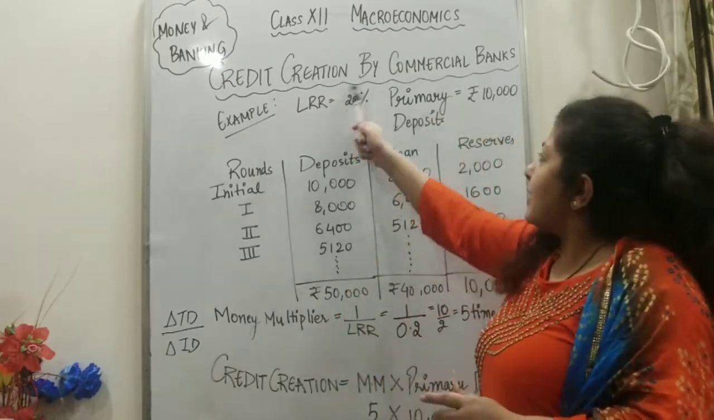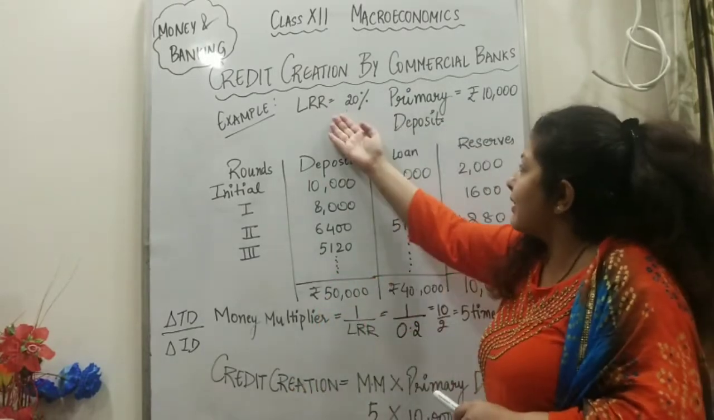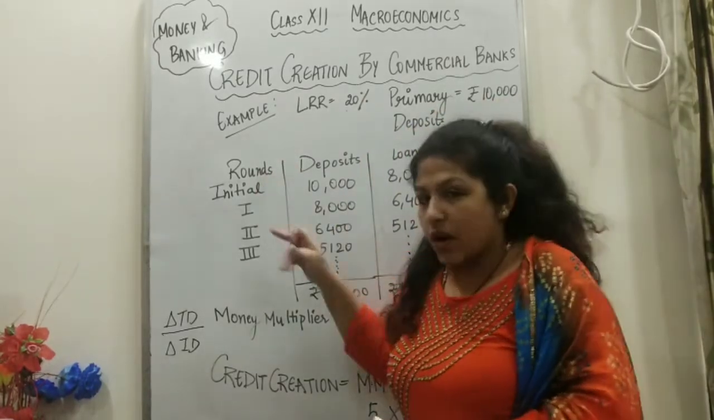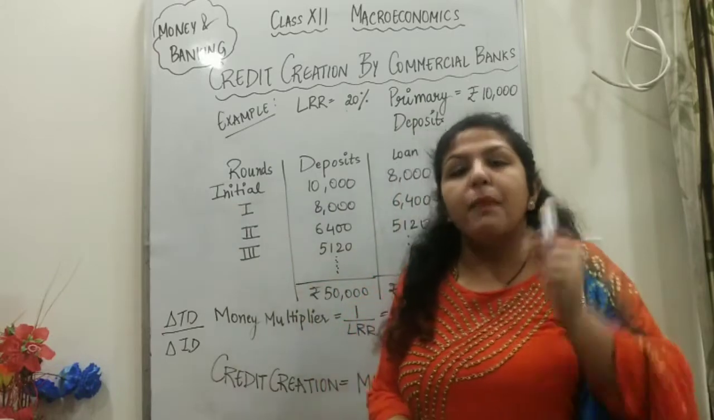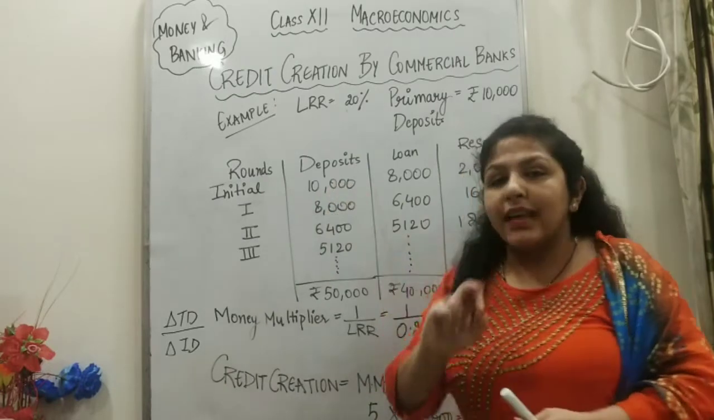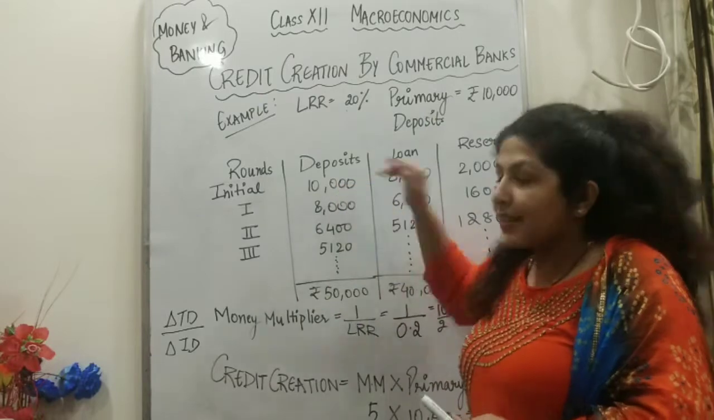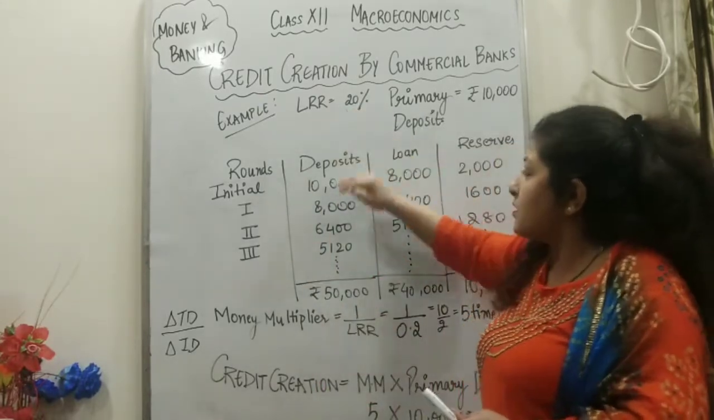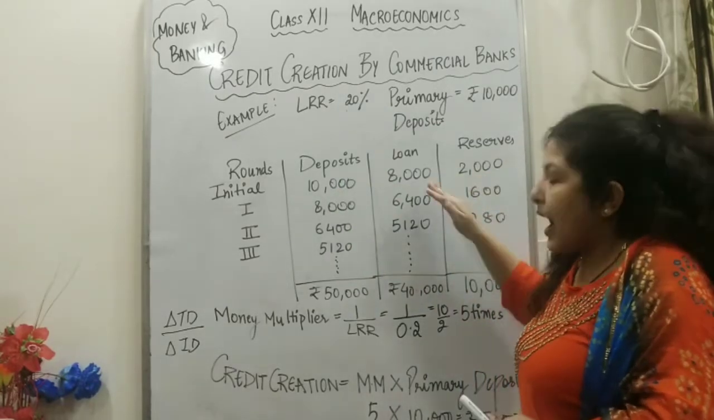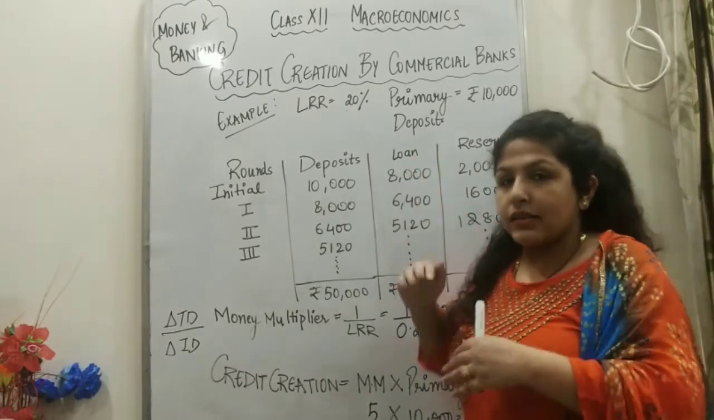Okay, so let's start credit creation by commercial banks. Example: the legal reserve ratio is 20% and the primary deposit is 10,000. First round, that is the initial round. Initially, a bank, I said there are no names of banks, got a deposit of 10,000. Out of that, since the legal reserve ratio is 20%, they'll keep 20% of 10,000, that is 2,000, with themselves and lend the remaining amount. What is left, 8,000, is taken as a loan by the public.